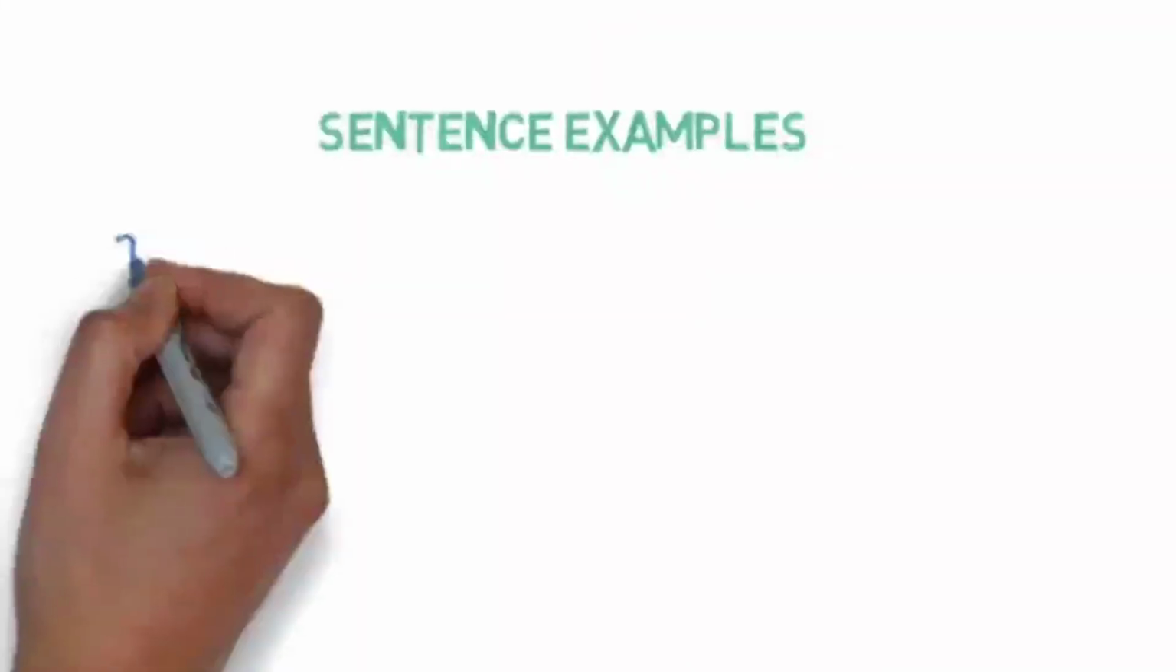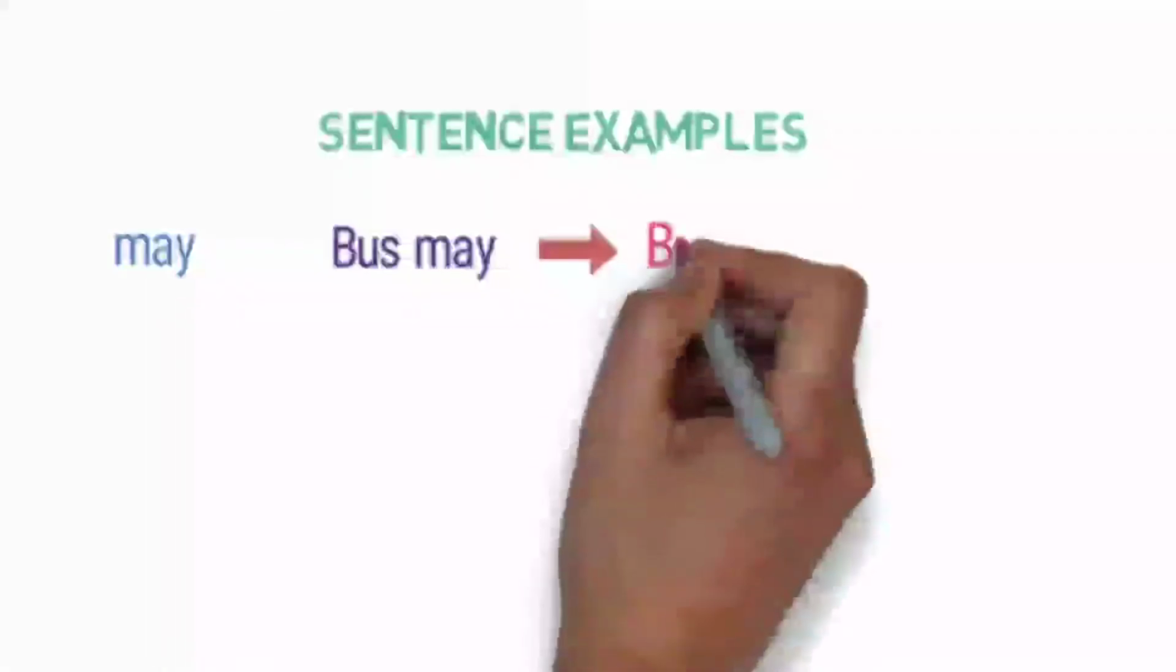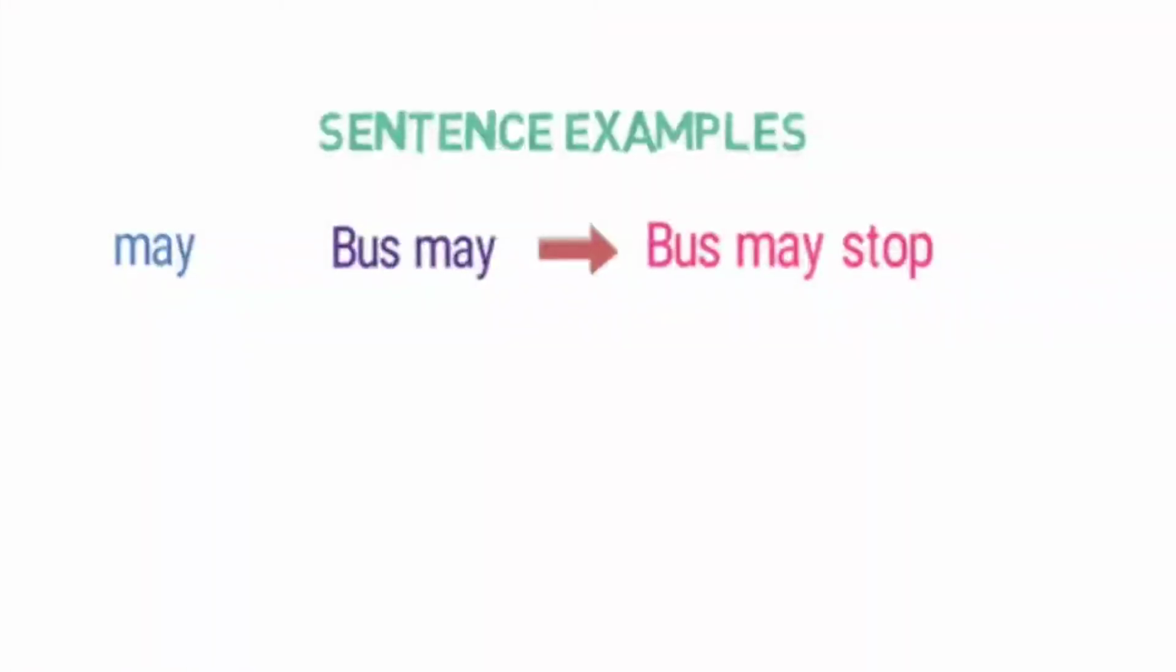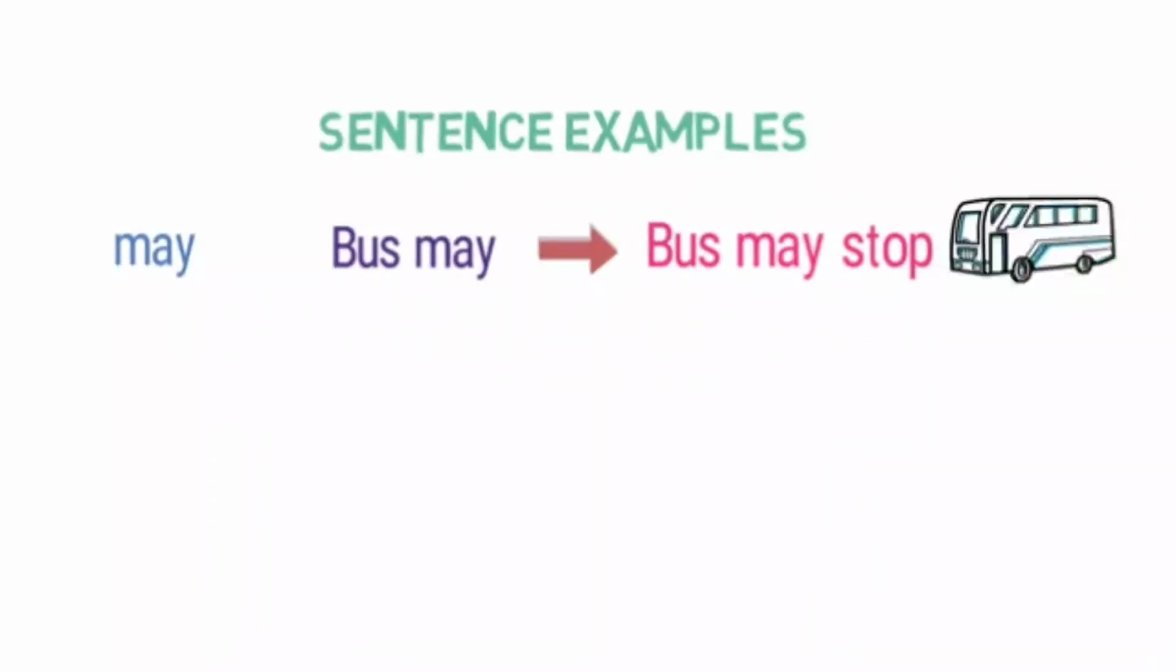Let me give you sentence examples to make you clear about them. For the first example, we are using the helping verb may. Look at this sentence, bus may. Can you understand what this sentence is saying about the bus? Bus may what? Now look at the complete sentence. Bus may stop. Here we are telling that the bus may stop. That is, we are not sure whether it will stop or not. But it is giving complete meaning to the sentence. So, helping verb is may here and main verb is stop.